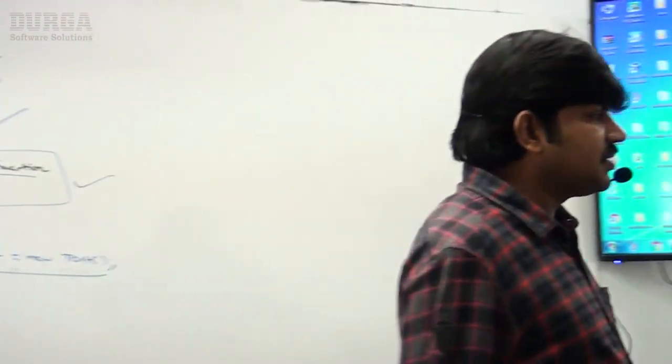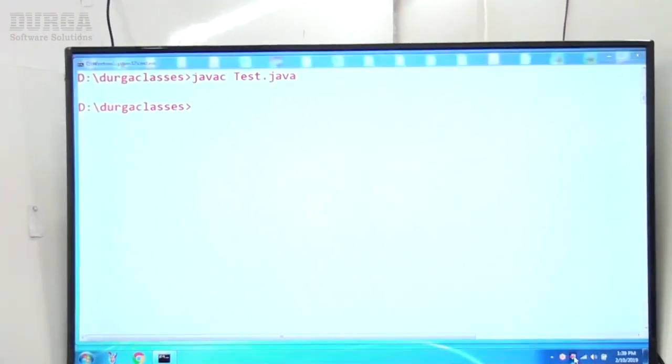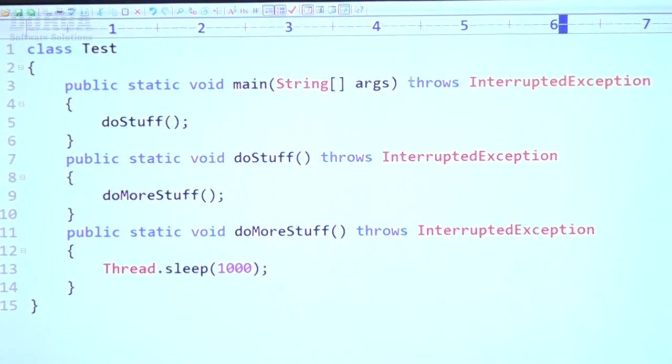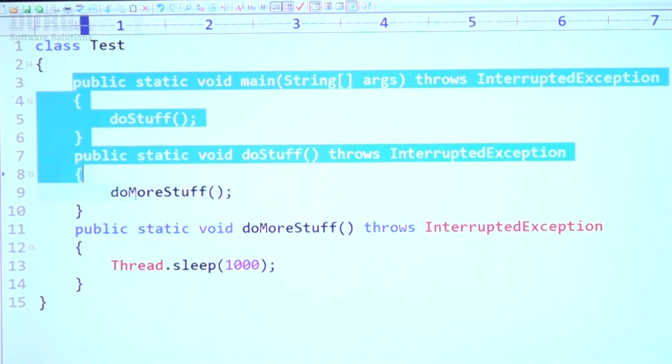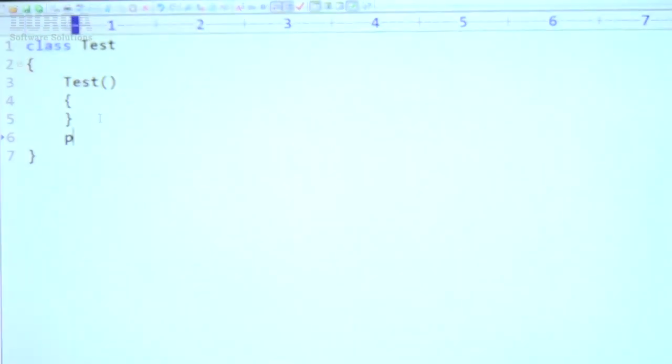Have a look once. Here, observe carefully. Here I'm taking just a class Test. Here this is the constructor. Next, public void m1 I'm taking.